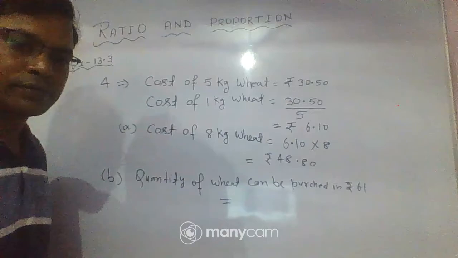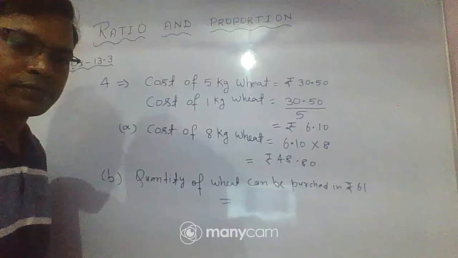So we find here the cost of 1 kg is 6.10 rupees. So if we divide 61 by 6.1, we obtain the quantity of wheat purchased in 61 rupees. Okay, so let's see.